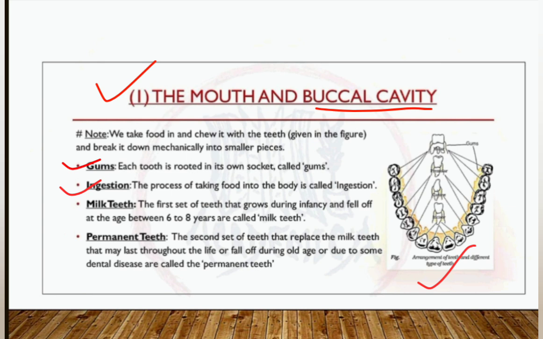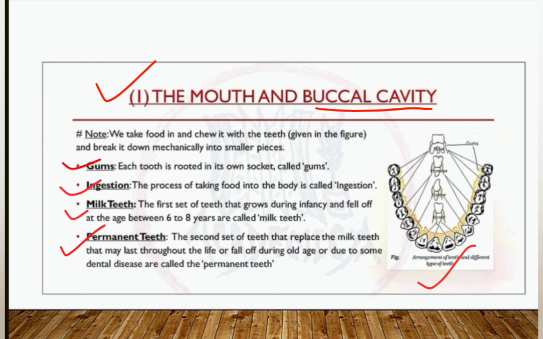Have you ever heard about milk teeth? Definitely you might have heard about milk teeth and permanent teeth. Milk teeth are those teeth which last until 6 to 8 years of age, and after that the teeth which come after milk teeth are called permanent teeth.